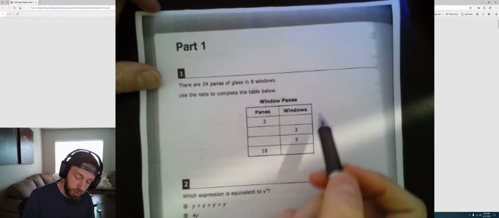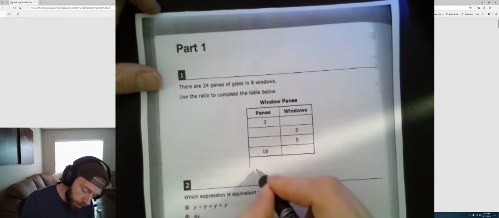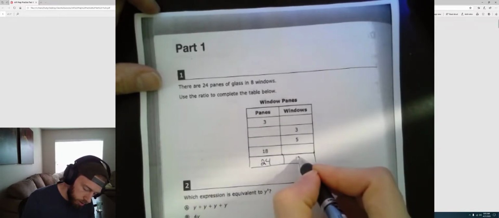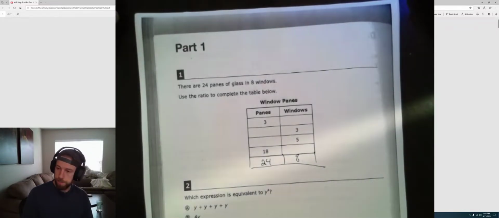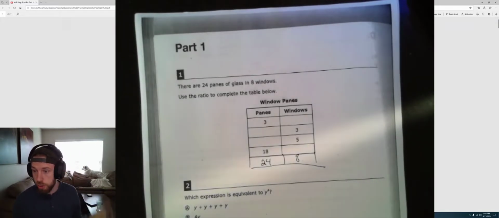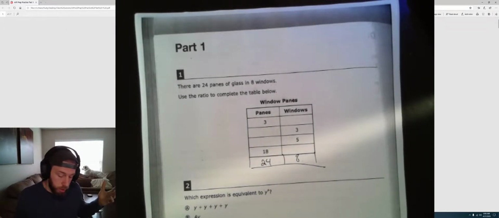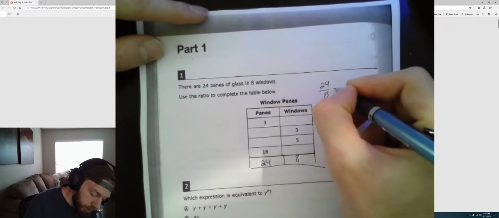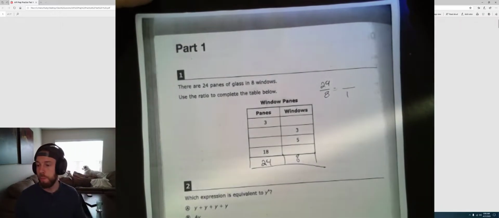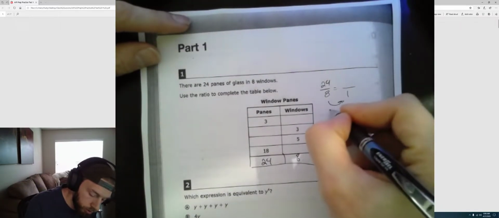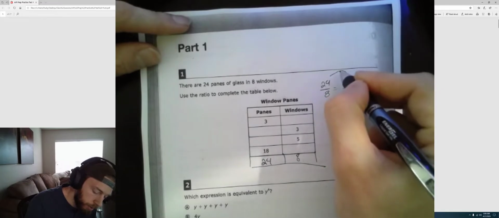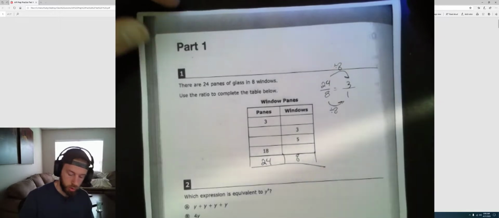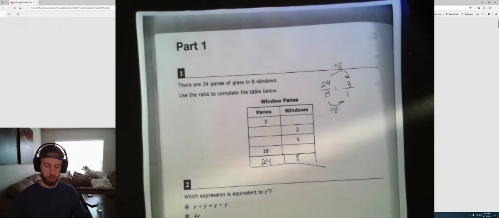Okay, we could find the unit rate and then fill this out. We could even add our own extra part here, 24 over 8, right? What I would do is I would find the unit rate, and then we could help fill this out entirely. So if it's 24 panes and 8 windows, how many in one window? And we set it up like this. And in order to get down to one window, you divide by 8. And so up here, you would divide by 8. And 24 divided by 8 is 3. So there are 3 panes of glass per window.